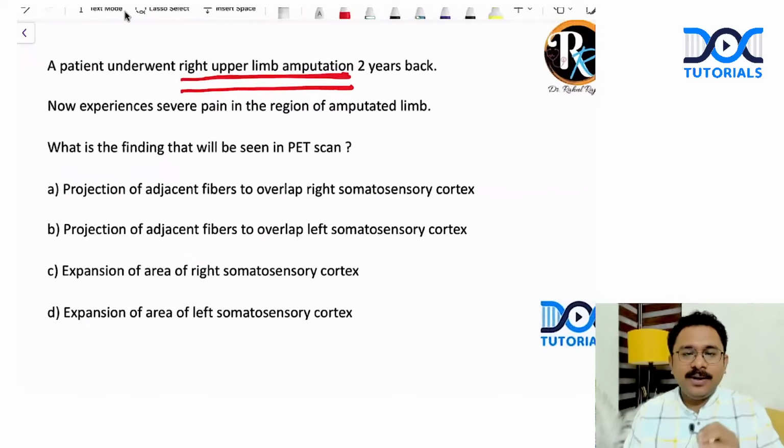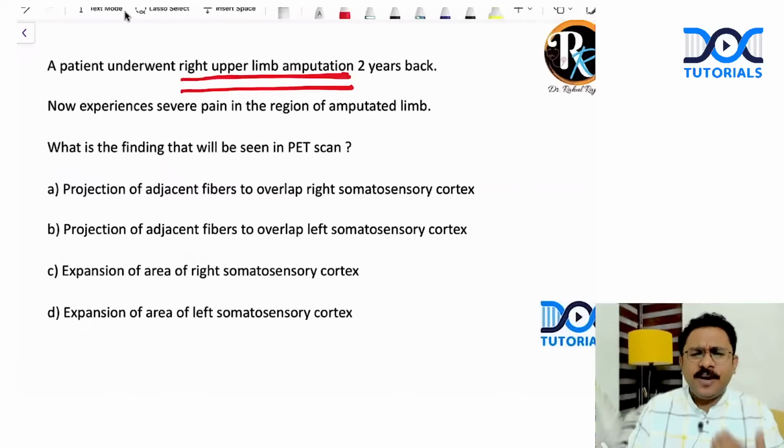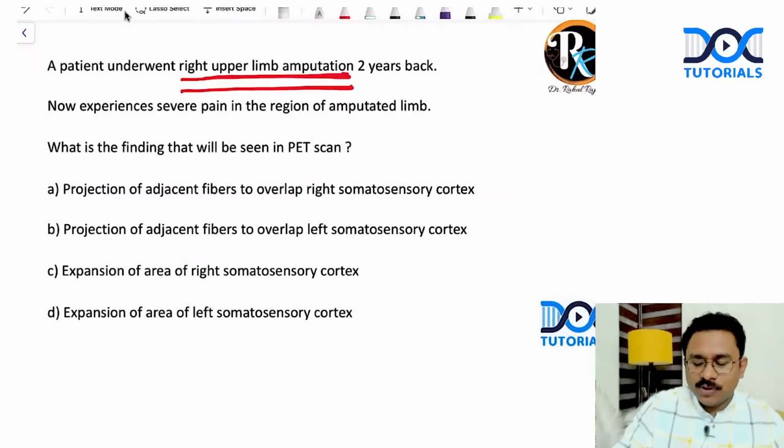So patient underwent right upper limb amputation and severe pain in the region of amputated limb. So what is this? This is nothing but a phantom limb pain.